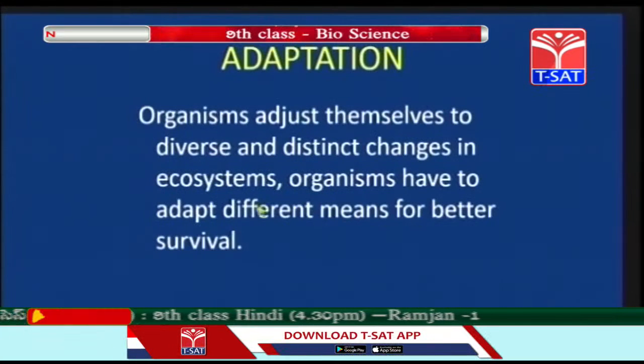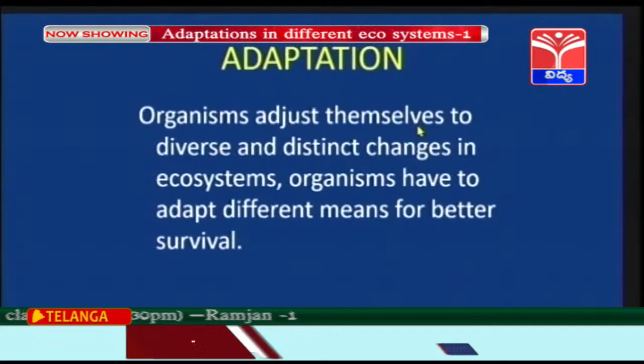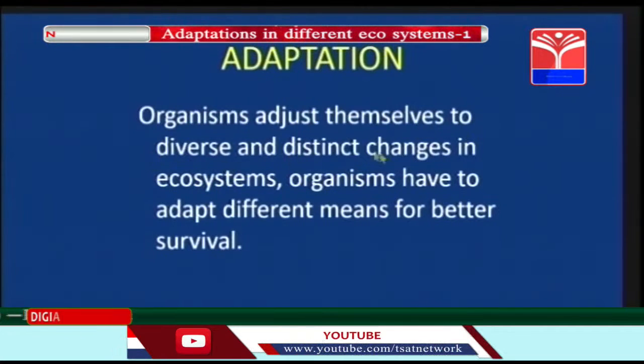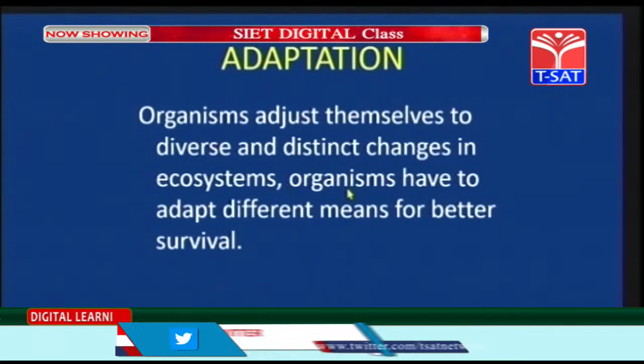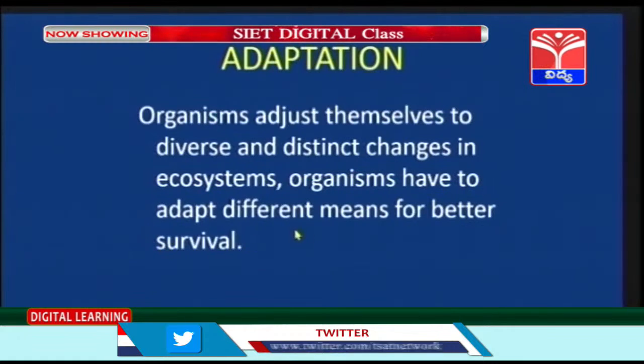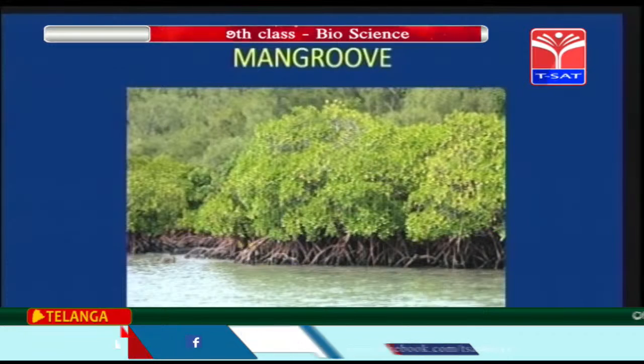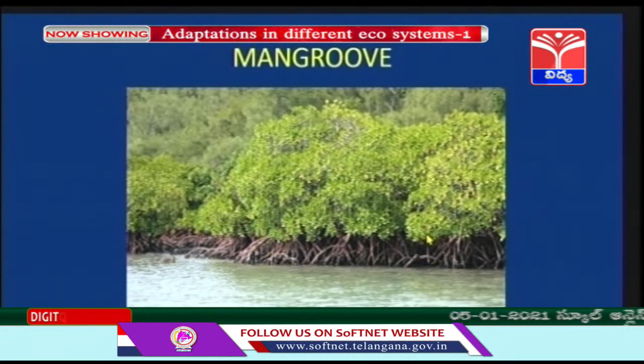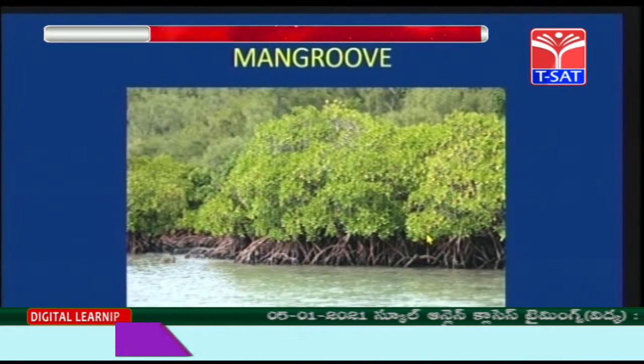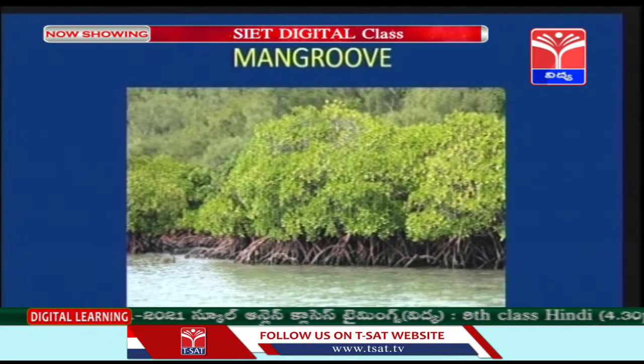Now, adaptation. An organism adjusts itself to diverse and distinct changes in the ecosystem. Organisms have to adapt by different means for better survival. Children, these are mangrove plants. These mangrove plants live in wet and salty places. They always live in the water.